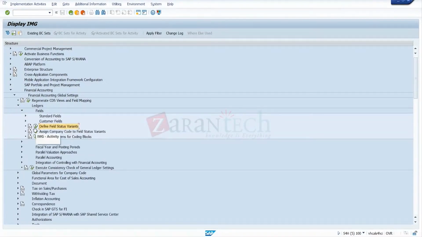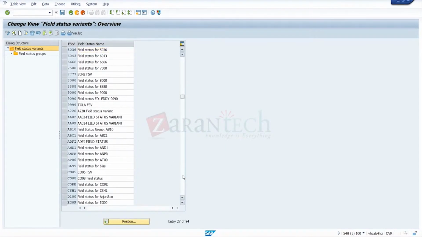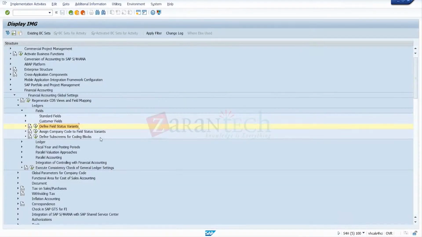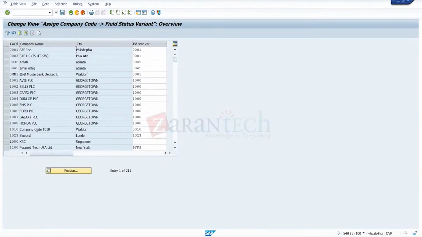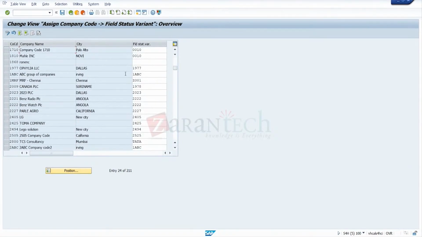Field status variant. So that was G010. C010.